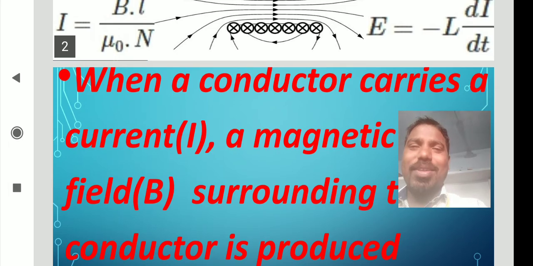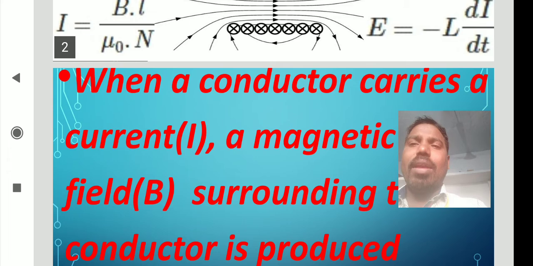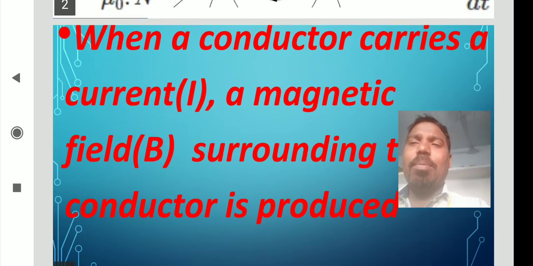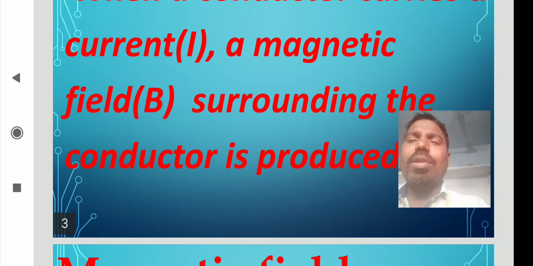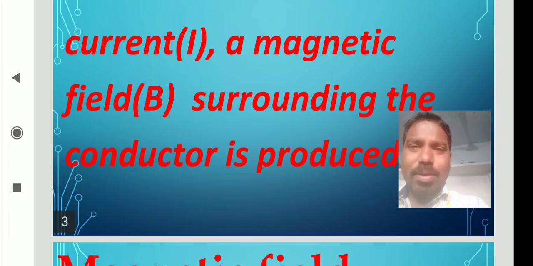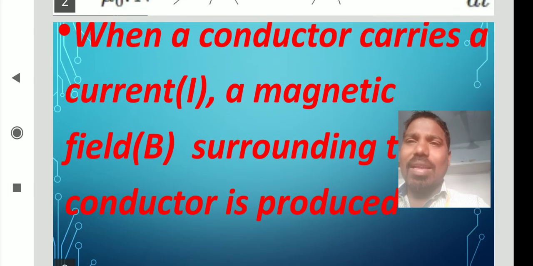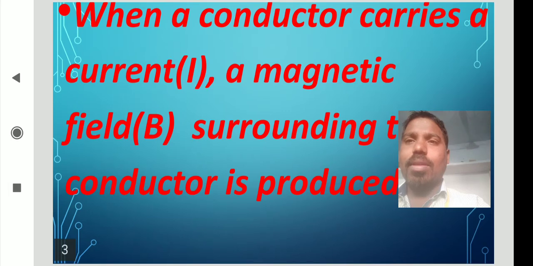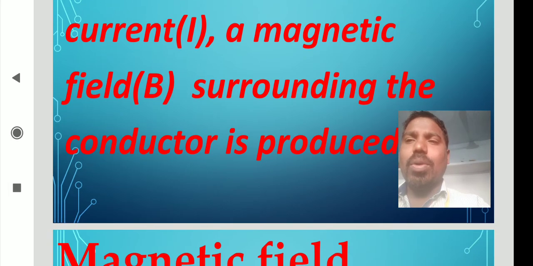When a conductor carries current I, a magnetic field B surrounding the conductor is produced. What is the magnetic field symbol? B. A magnetic field B is produced around a conductor carrying current.